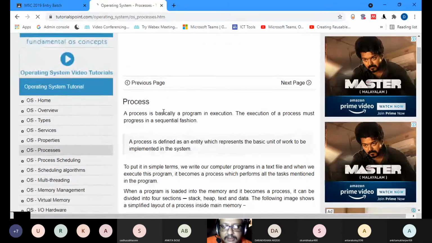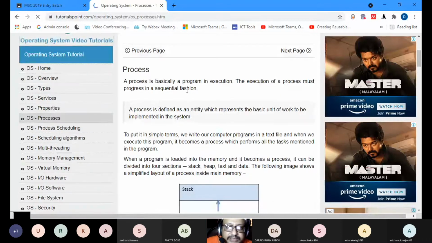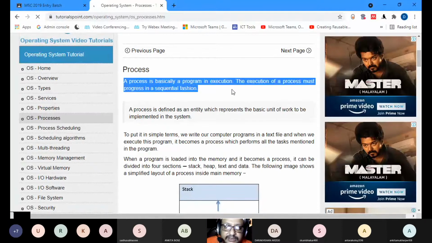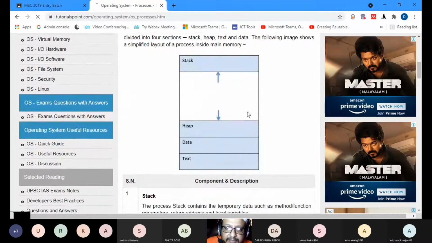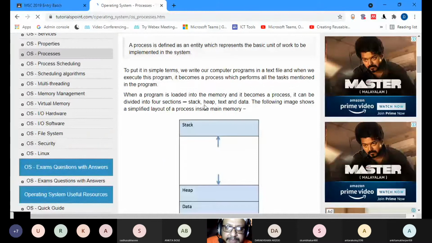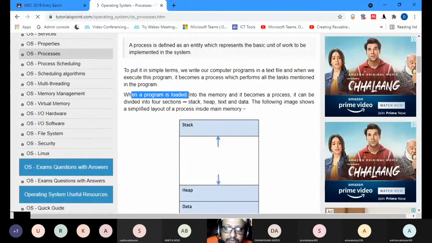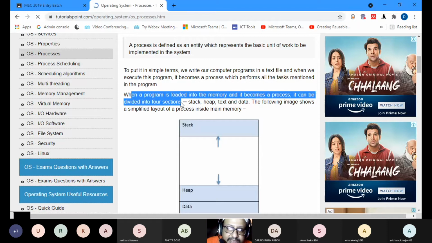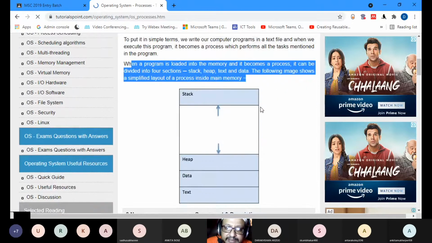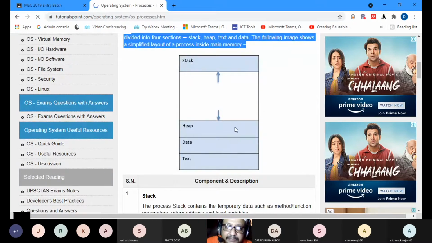Then we come to the part known as processes. A process is basically a program in execution. So a program which is executed is basically a process. You need to have this definition. So look at this picture. When a program is loaded into the memory, it becomes a process. It can be divided into 4 sections: stack, heap, text, and data.